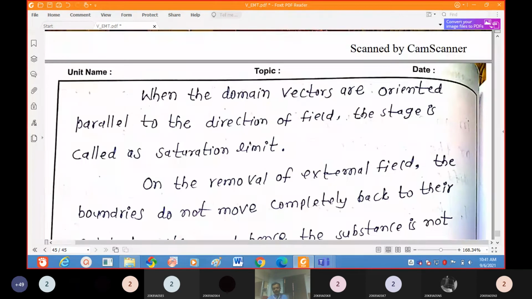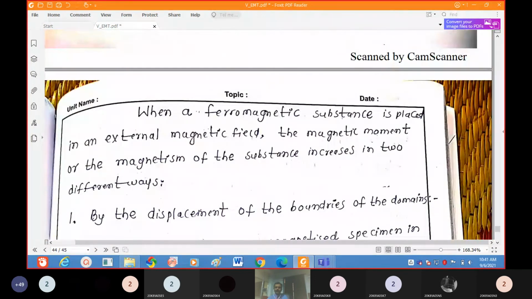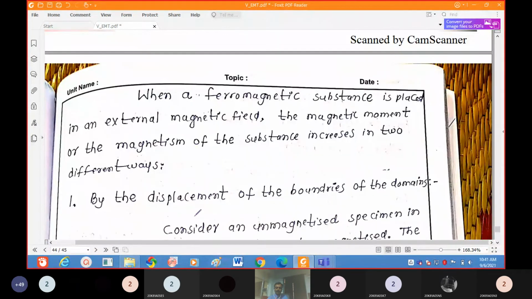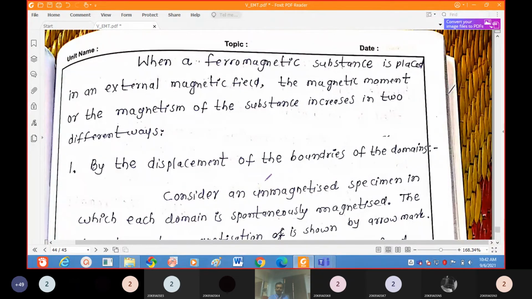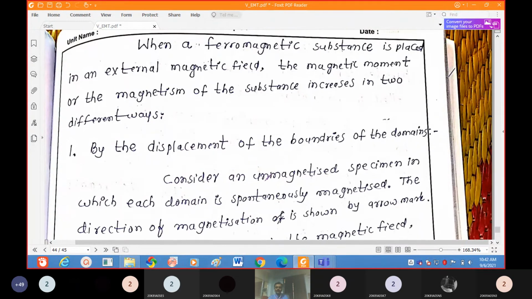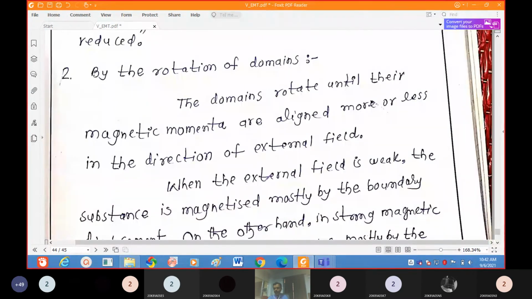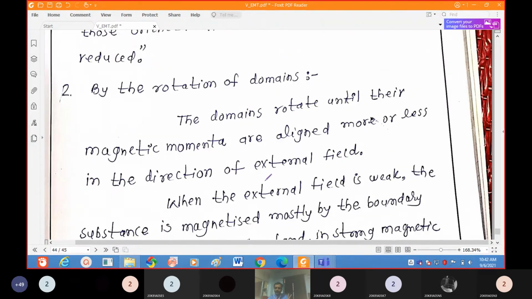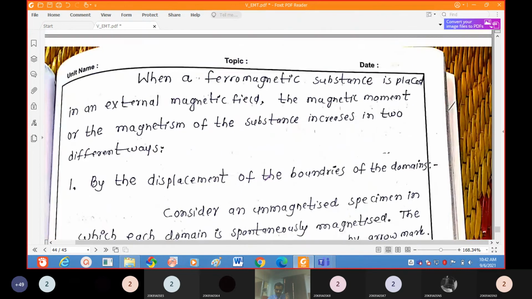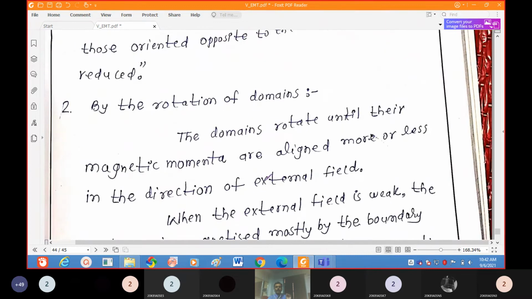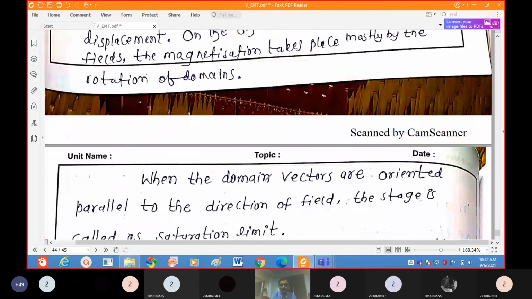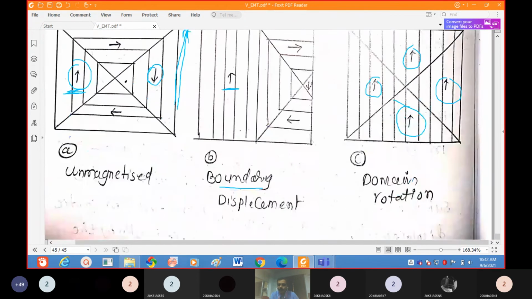This is about the domain theory. Here, domains are oriented by two processes. One is the displacement of the boundaries of the domains. The second is the rotation of the domains. How do those materials get magnetized? Two ways: one is displacement of the boundary, and the second is rotation of the domains. This is about ferromagnetism.